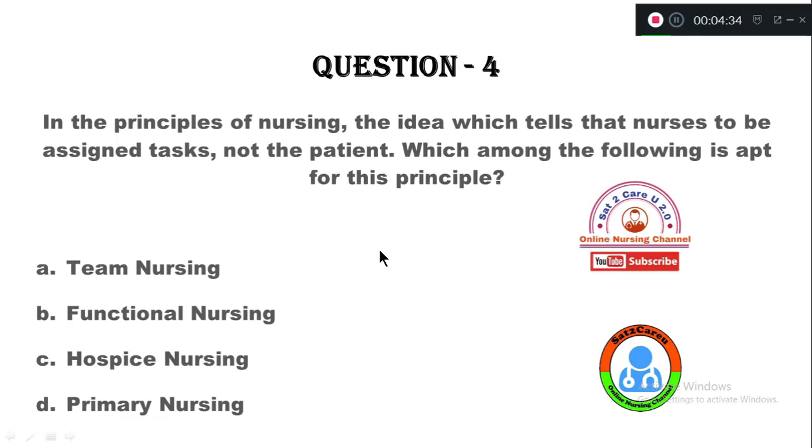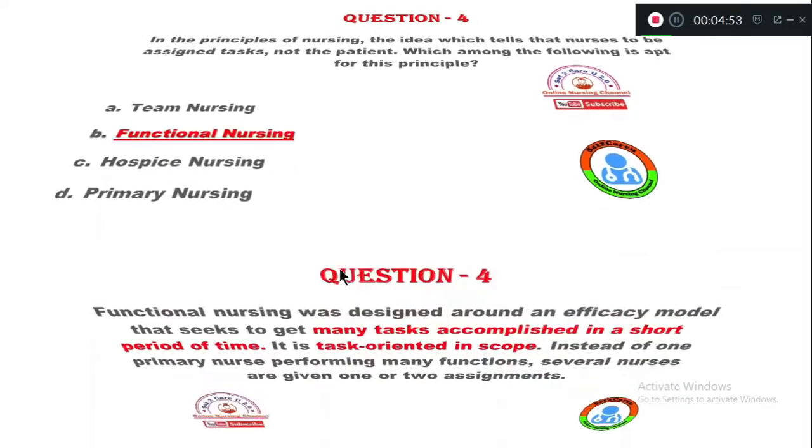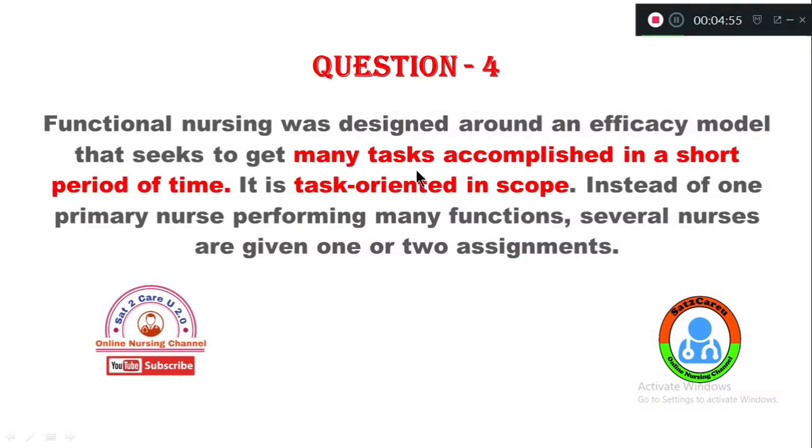The right answer is option B, functional nursing. The concept of functional nursing says nurses should be given tasks to care for the patient. Very simple, many tasks are accomplished in a short period of time. It is a kind of task oriented approach. That's why this comes under functional nursing.